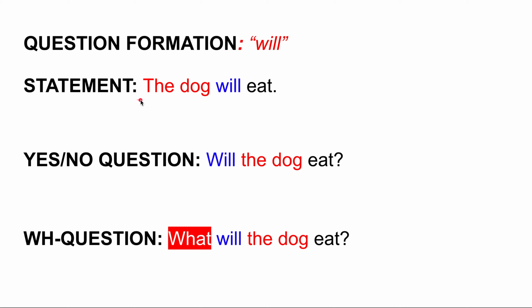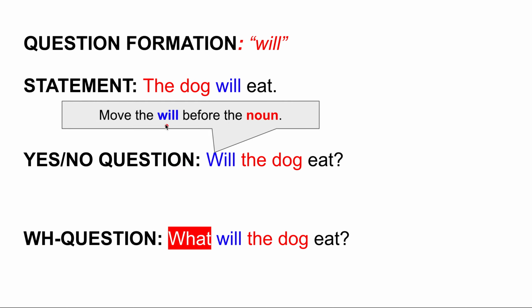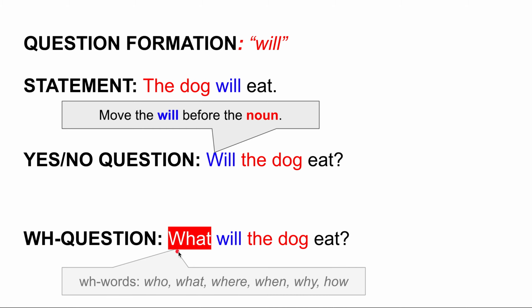So for example, with a statement, the dog will eat. With a yes/no question, will the dog eat? Again, because it's similar to the be auxiliary, will moves before the noun. Okay. Easy peasy. If we want to make a WH question, then we just add a WH question word. What will the dog eat? And once again, some WH question words are who, what, where, when, why, and how.